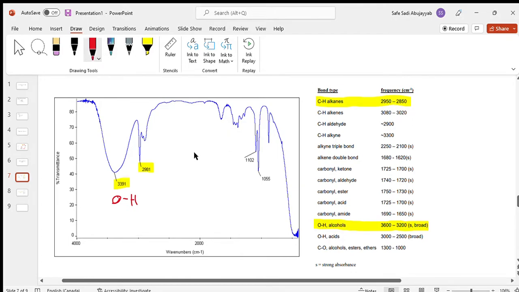So in most IR spectrum graphs, you're going to see a peak right around 2,900, and it's usually a CH part of an alkane. If it's a little bit more, it'll probably be an alkene, but for this one, it's going to be an alkane. Do we see anything else?